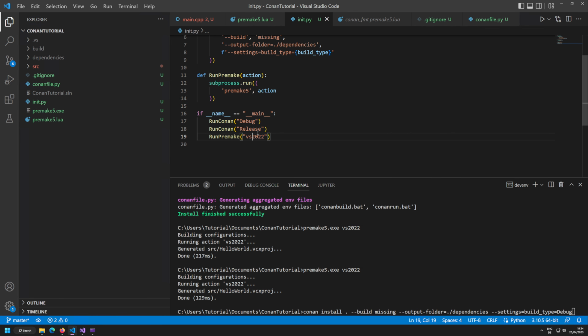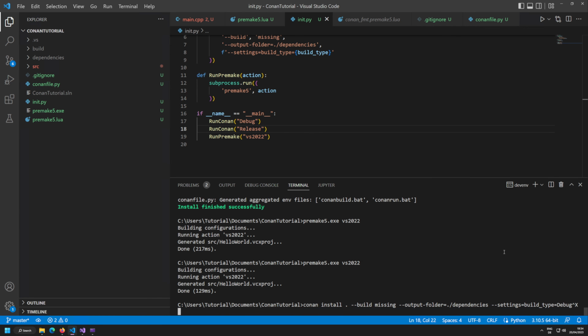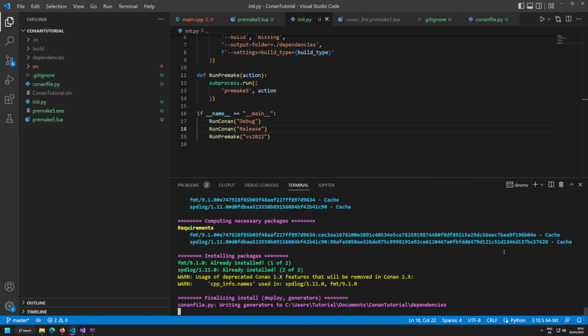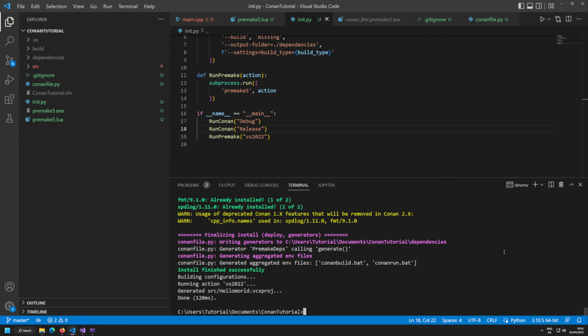By the way, my library that I'm going to publish is automatically detecting the Visual Studio version, but that's really carnage to do, so I'm not going to do it here. The only thing that you really need to do now is basically say python init.py, and this will automatically do everything that you need and generate your solution. Boom, done. All good.